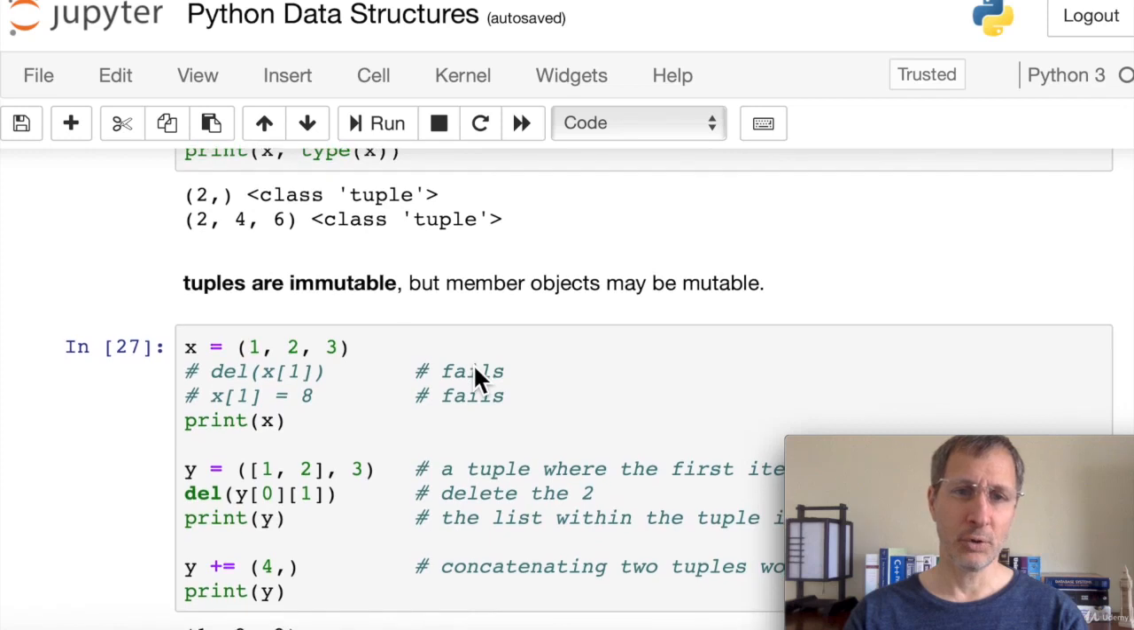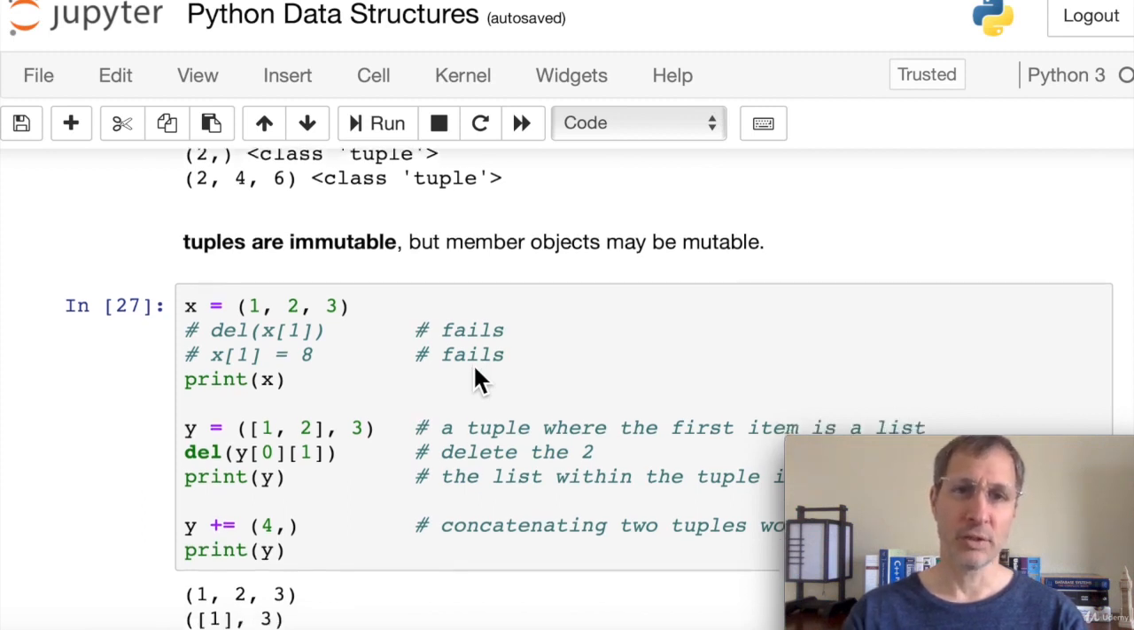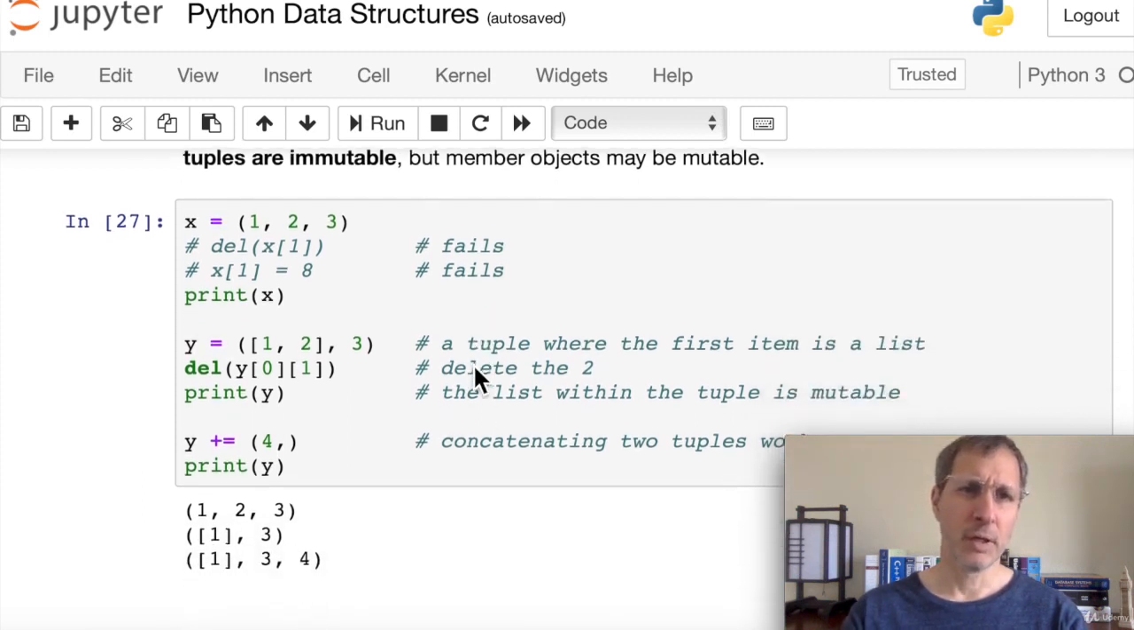So there are several different ways there to create tuples. Tuples, again, are immutable. However, this may be a little confusing, so pay attention. Member objects may be mutable. If you have a list as one of the items inside a tuple, you can make changes to that list. You can add or delete items from that list. You can change the items in the list. So let's take a look at what we mean here.